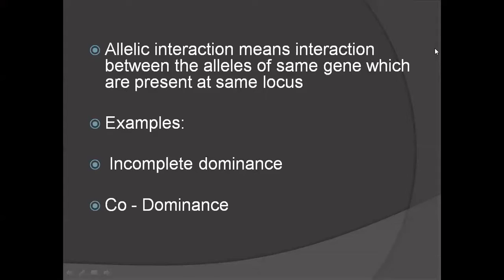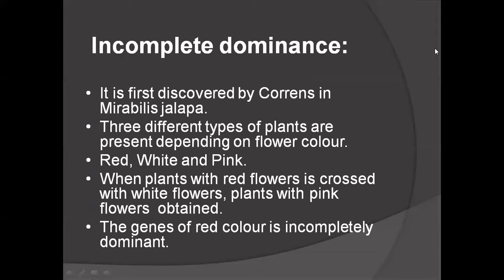So we can explain this allelic interaction with examples. It is of two types, that is, incomplete dominance and codominance. So we can explain the allelic interaction with these two examples. First you see the incomplete dominance.